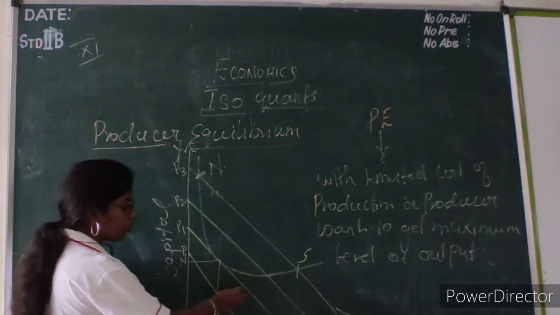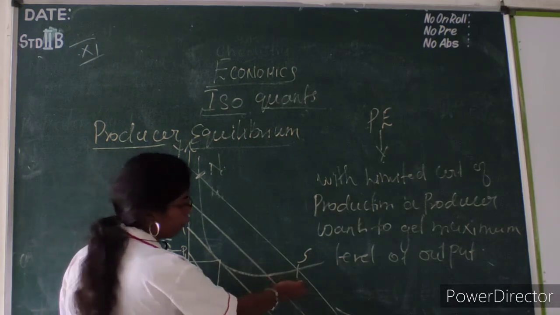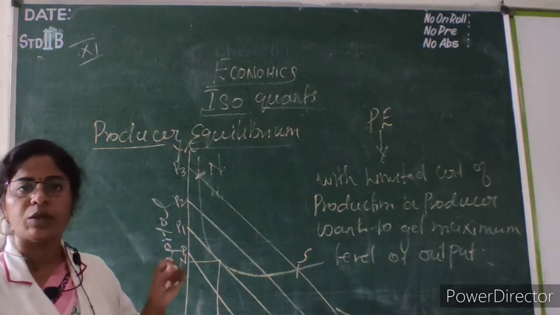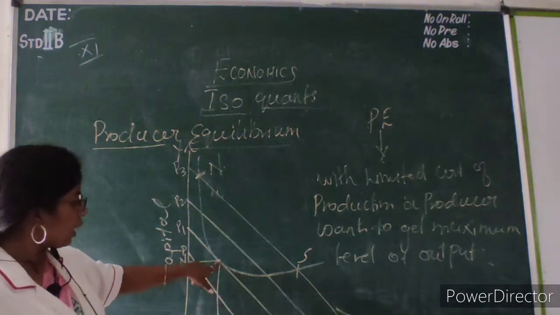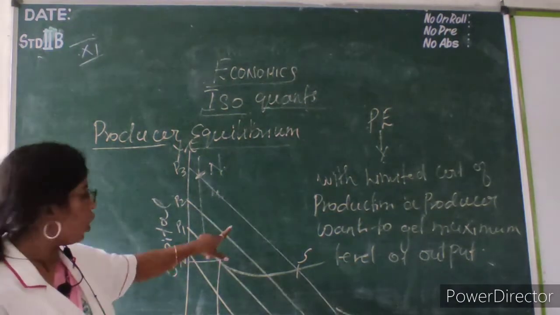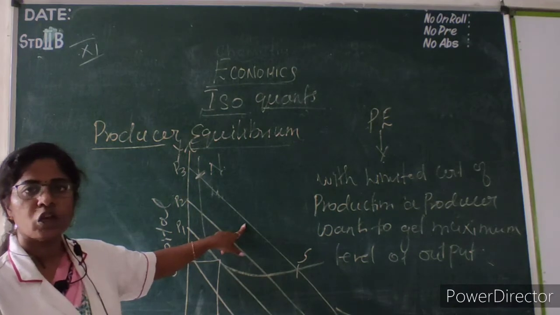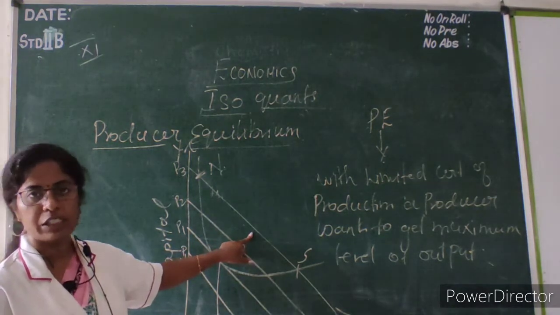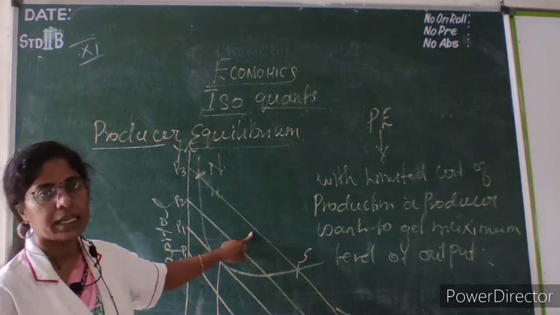When he moves to the second, third and fourth, where is the producer in equilibrium? The third and fourth are beyond this limit, and the cost has increased.